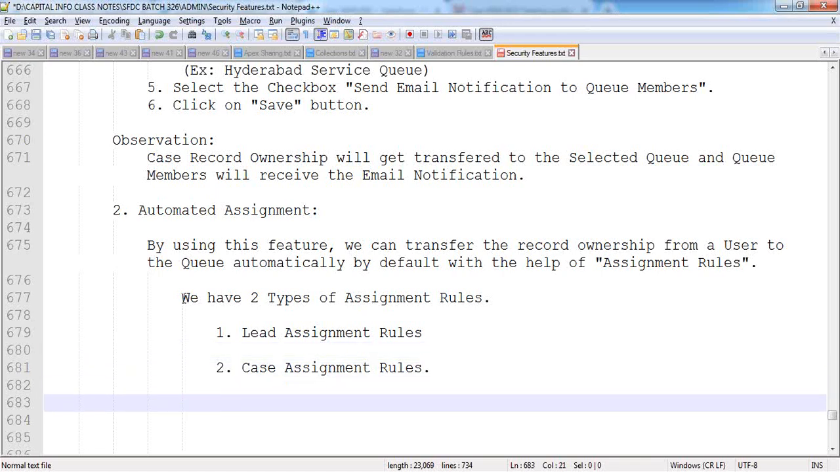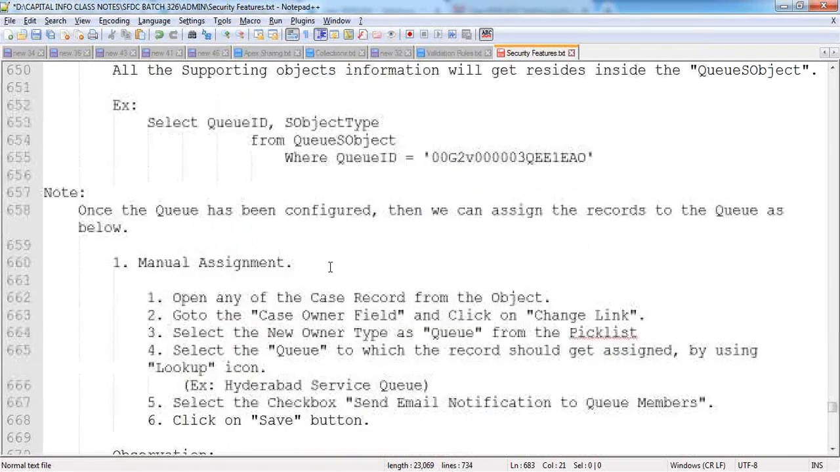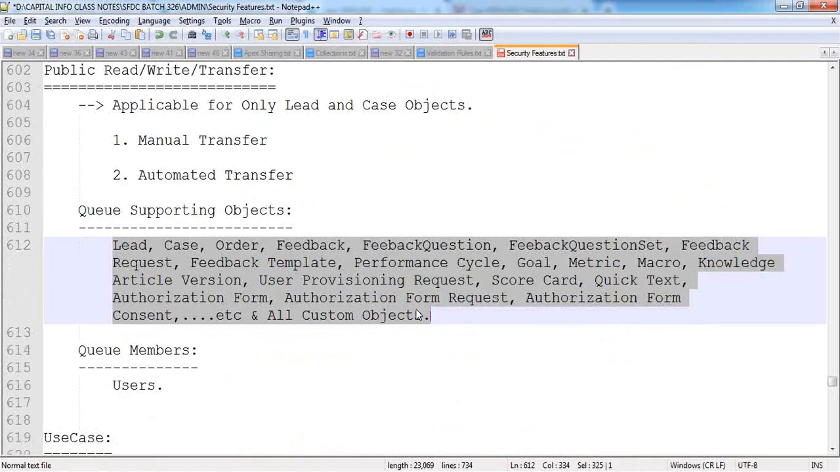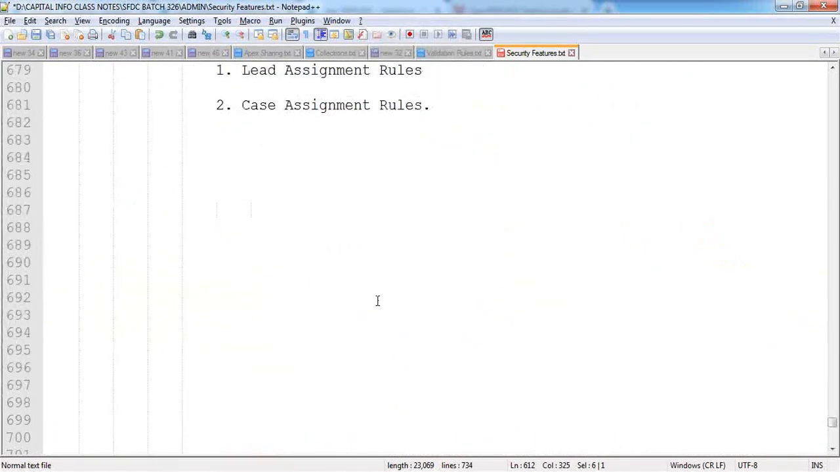Now, we can raise a question over here. Queue is not only supporting the lead object and case object, queue supports many other objects. Suppose I am creating a queue by selecting the object as feedback or order or my own custom object. At that time, which assignment rule do we need to select, lead or case? This is not a lead object, this is not a case object, it is my custom object. In this case, if you want to create the assignment rule on your custom objects or other standard objects, then we can go with custom assignment rules.